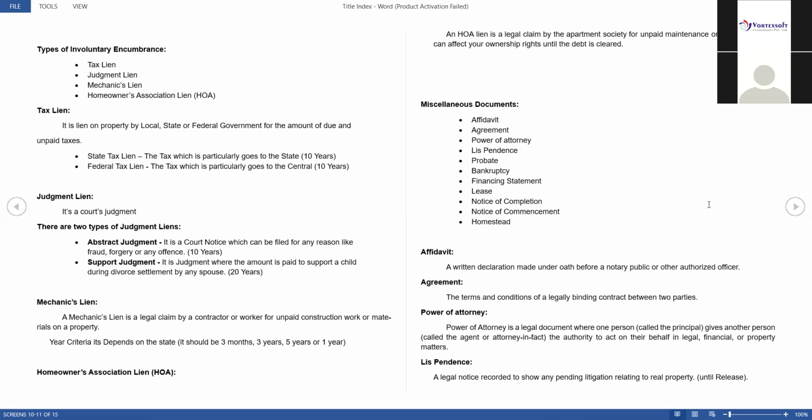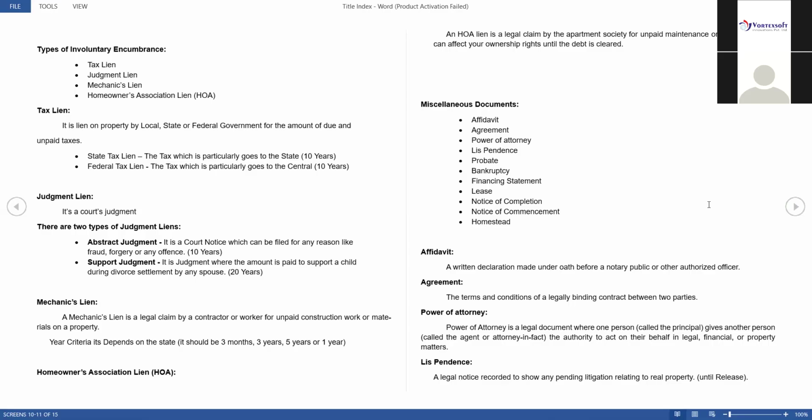Then he will put that case against that person. Because he's not able to pay, whatever the agreement happened between them, he's not following the agreements. So for the mechanics lien, it totally depends on the state, how their states are working. Some maximum it will be 5 years or 1 year. Sometimes they will consider 3 months, 3 weeks. Sometimes it will be completed in only 3 days also. It totally depends on states. So the maximum time we have to consider should be 5 years.